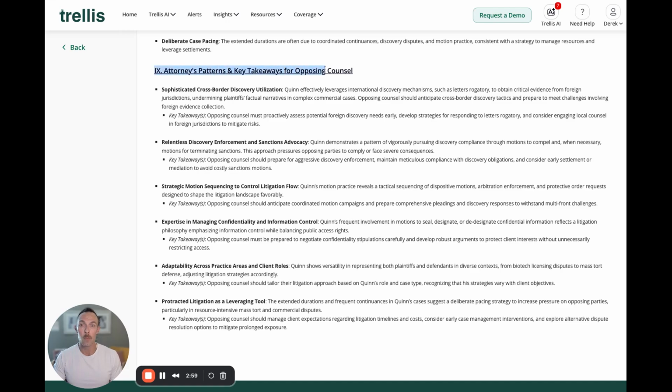And we're going to wrap it up with some key takeaways to consider if you're on the other side of a case with respect to the lawyer at issue in the case you're working on.